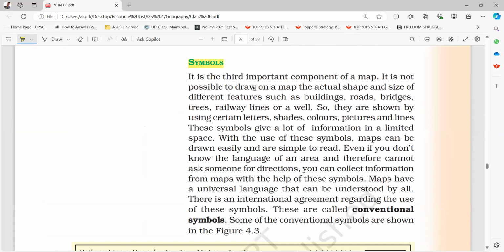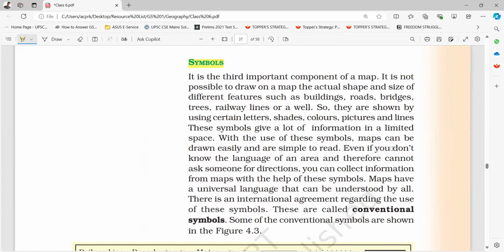It is not possible to draw on a map the actual shape and size of different features such as buildings, roads, bridges, trees, railway lines, or a well. So they are shown by using certain letters, shades, colors, pictures, and lines. These symbols give a lot of information in a limited space. With the use of these symbols, maps can be drawn easily and are simple to read.